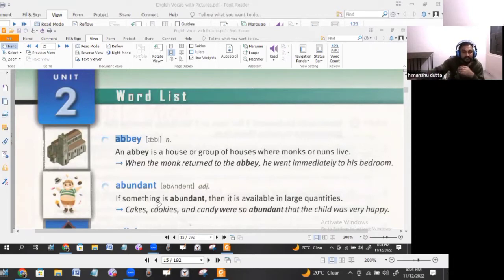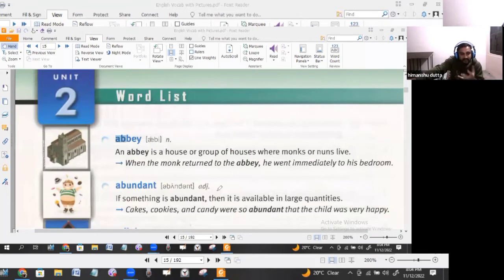So the next word that we have, really sorry, is abundant. Abundant, a sound. You can see that a sound, both times a sound is there. Abundant is an adjective. What it actually means is when something is in plenty. If something is in large quantity, then that can be called abundant. The thing is in abundance. If the thing is available in abundance, then that is abundant.